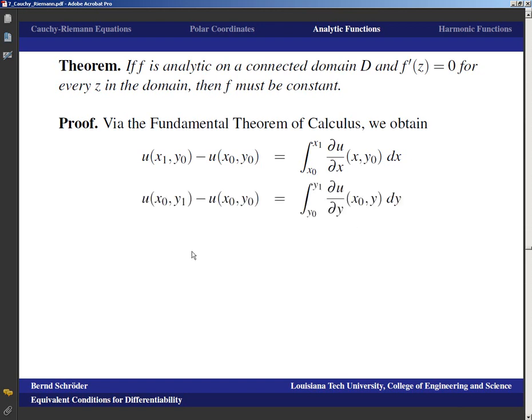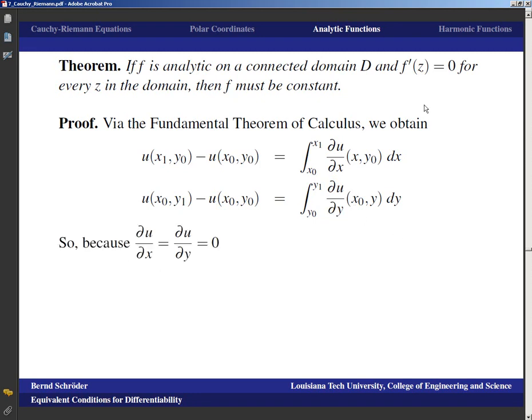And similarly, if we want to take a step in the vertical direction, from y0 to y1, and keep x0 constant, then we can apply the fundamental theorem of calculus in the second component and realize that u(x0, y1) minus u(x0, y0) is the integral from y0 to y1 of the derivative in y, which is du/dy of (x0, y) dy.